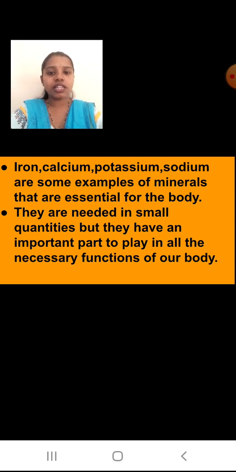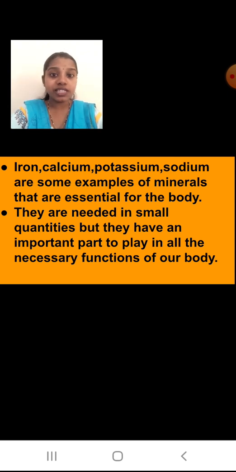What are these minerals? Iron, calcium, potassium, sodium are some examples of the minerals that are essential for your body. Okay students, they are needed in small quantities but they have an important part to play in all the necessary functions of your body. As we saw about vitamins, even though they are required in small quantities, they are important. Same way, minerals are also important as they play an important role in your body. And which are these minerals students? You will remember iron, calcium, potassium and sodium.